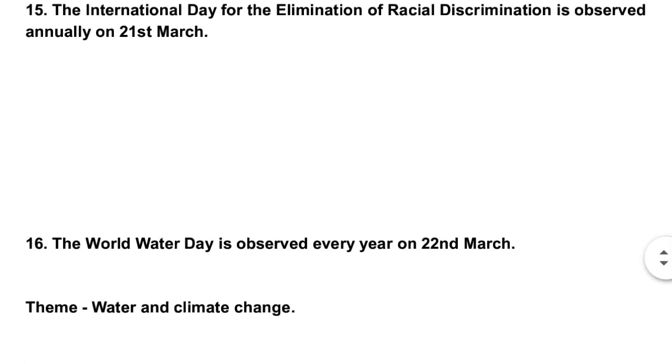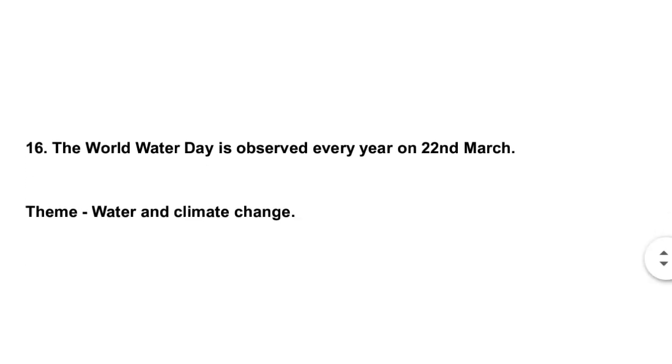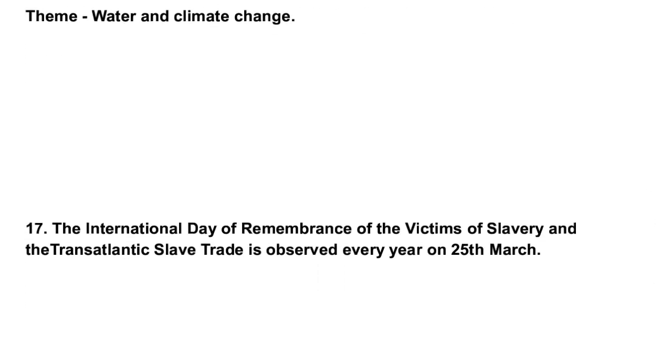Next is World Water Day, which is observed every year on 22nd March. Theme: Water and Climate Change. Next is the International Day of Remembrance of the Victims of Slavery and the Transatlantic Slave Trade, observed every year on 25th March.